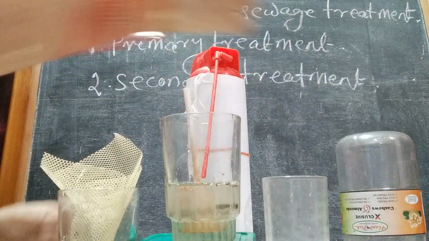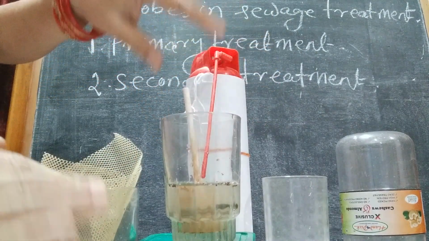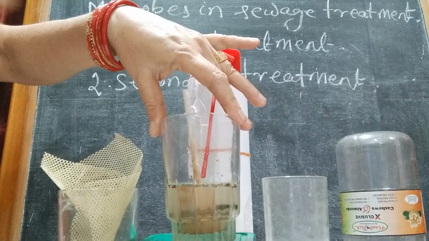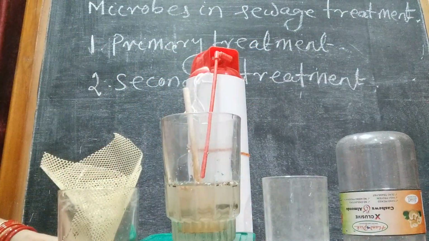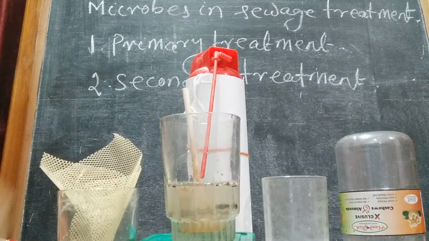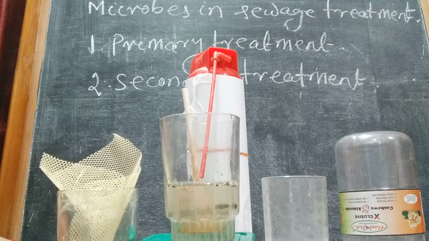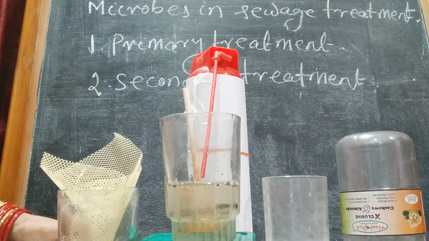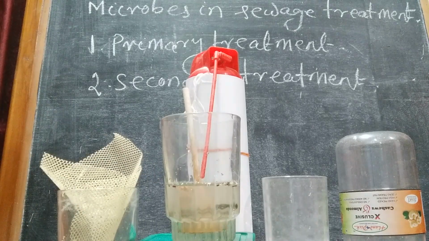Now this effluent contains the microbes. These microbes grow extensively, consume the organic matter present in the effluent, and form the flocks. Then what are flocks? Flocks are nothing but fungal hyphae along with bacteria.